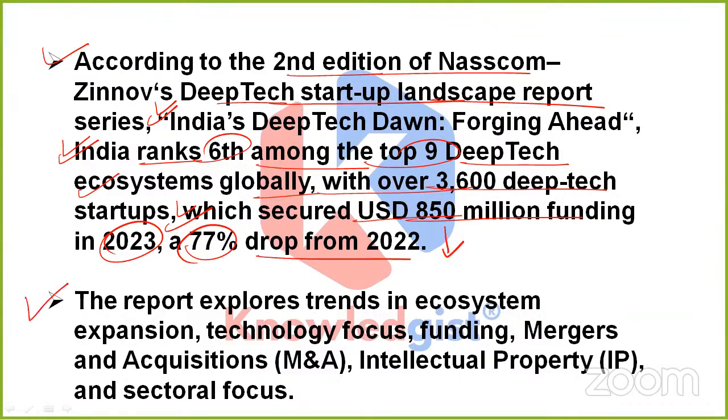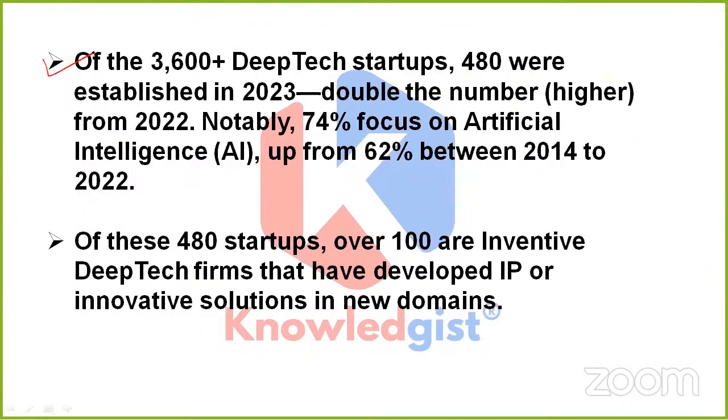This report also explores trends in ecosystem expansion, technology focused funding, mergers and acquisitions, intellectual property, and sectoral focus. Out of these 3,600 plus deep tech startups, they are talking about India only, 480 were established in 2023, which is double the number from 2022.